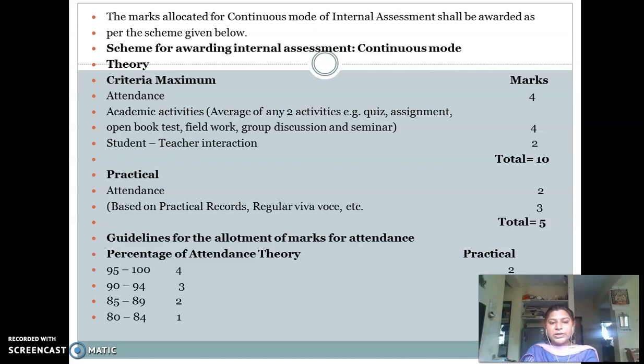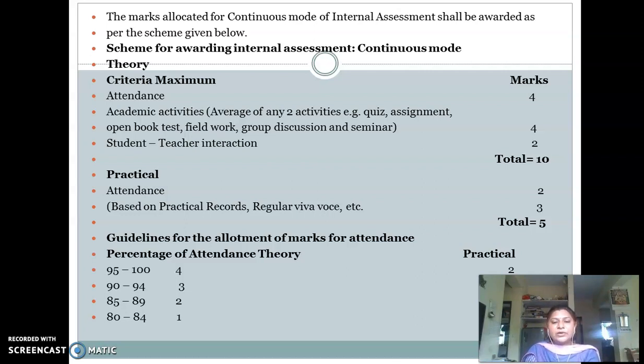Now the next important thing is the guidelines for the percentage of attendance. When attendance is 95 to 100%, 4 marks will be given. For 90 to 94% attendance, 3 marks will be given. For 85 to 89%, 2 marks, and 80 to 84%, 1 mark. This is for the theory.